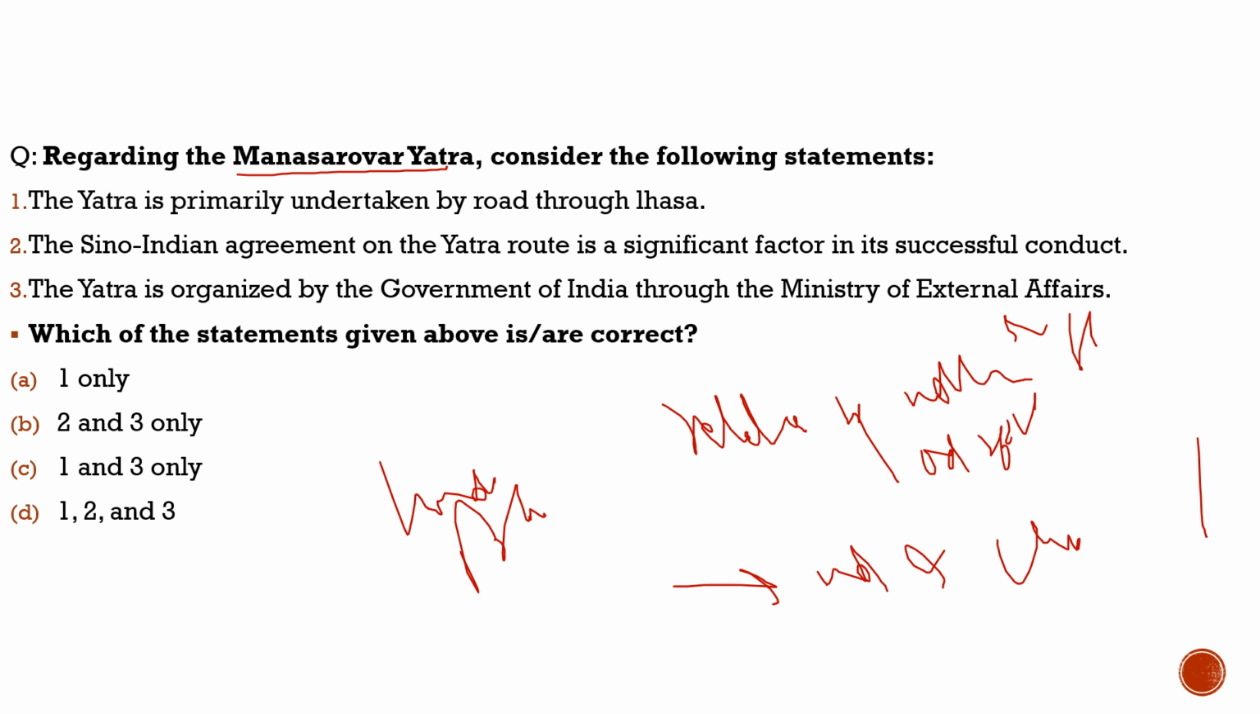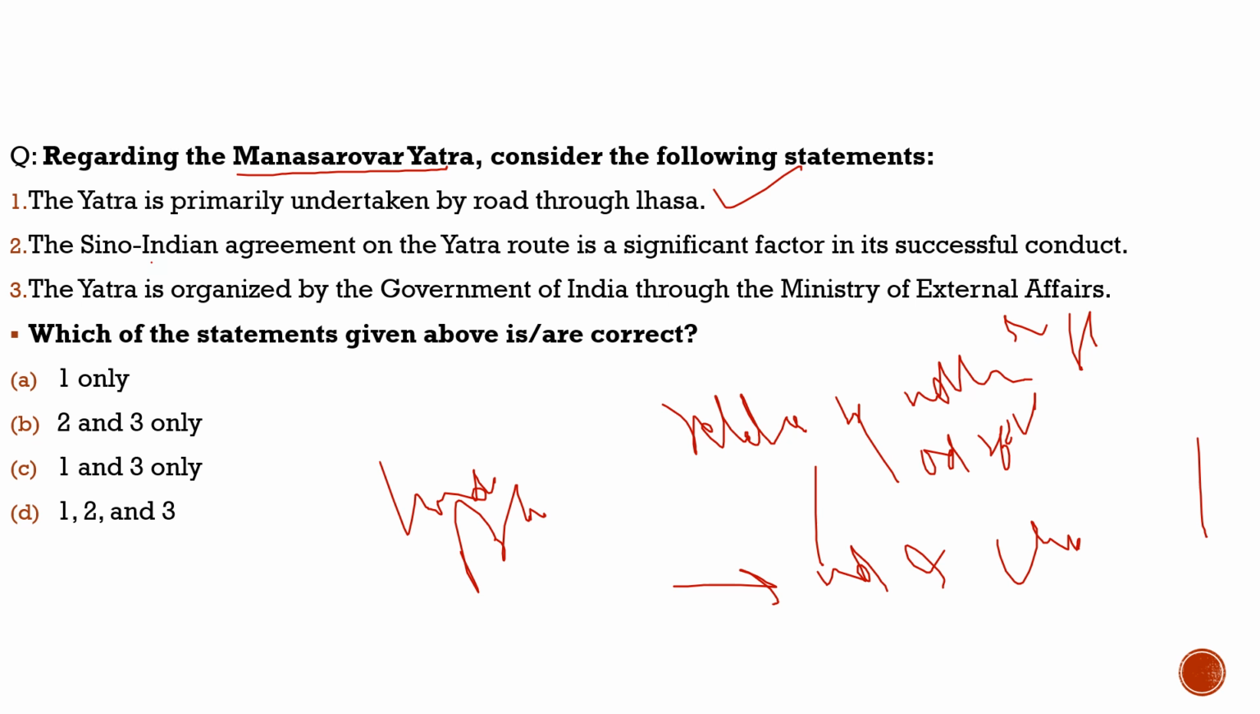Here the question says, regarding the Manasarovar Yatra, consider the following statements. First statement, the Yatra is primarily undertaken by road through Lhasa. 100% correct. You need an air connection till Lhasa, then you will go through the road. As we can see, these direct flights have resumed. Now there would be a direct connection between Lhasa and India, and further it is done through the road. So with respect to this question, the first statement is correct.